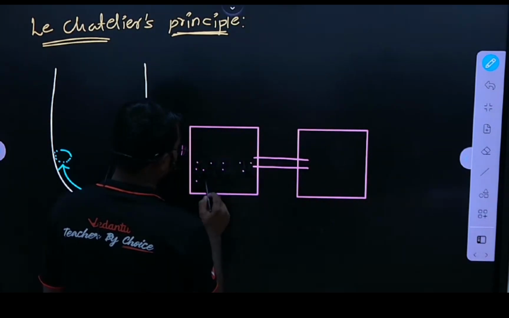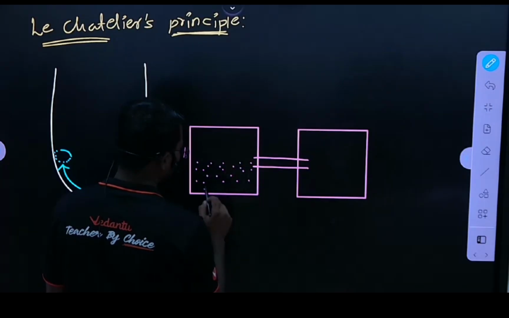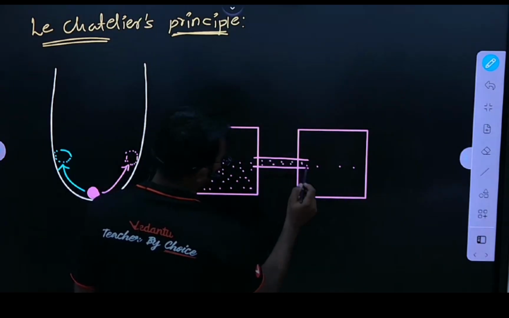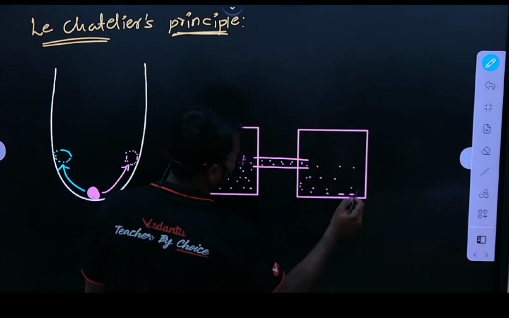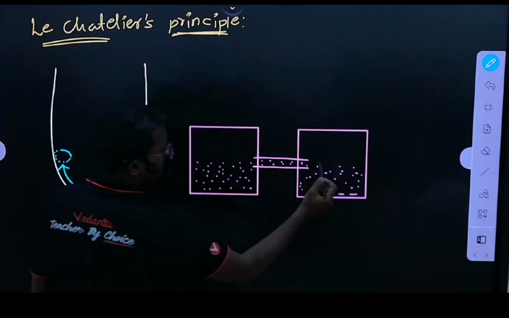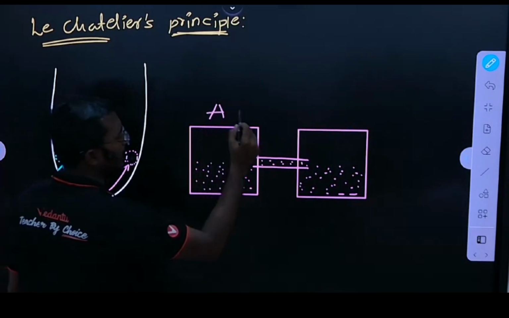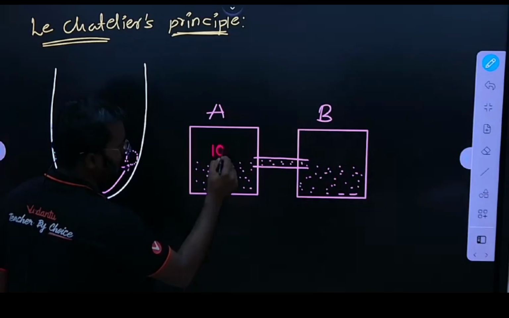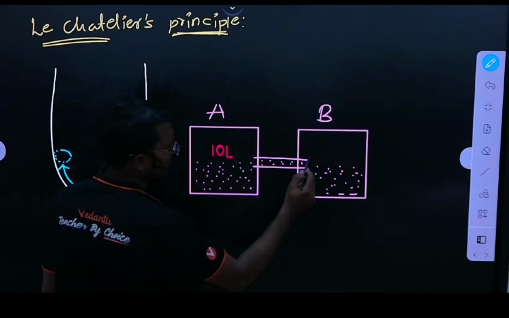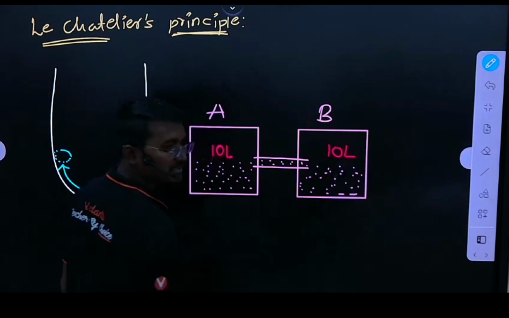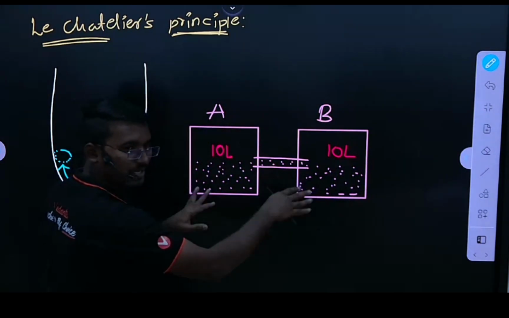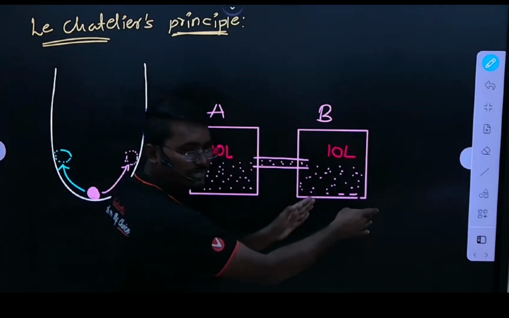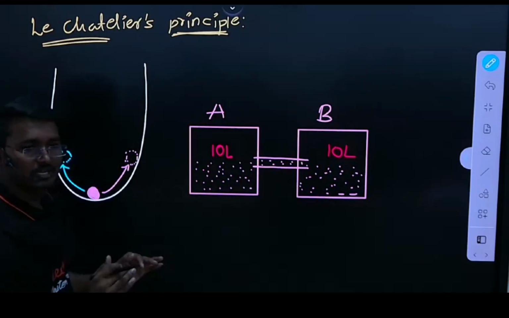I have two chambers which have some amount of liquid. So see here, I have chamber A, chamber B. In this chamber A, I have 10 liters of liquid. In this chamber B, 10 liters of liquid. Then only we say these two are in equilibrium. How much liquid is present in A, that is equal to the liquid present in B. So these two chambers are in equilibrium.